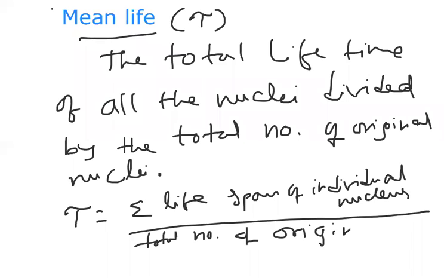Like that we can give the formula. Sigma indicates summation, meaning summing up all individual lifespans, divided by the total number of original nuclei. That is the formula for the average. This tau is called the mean life.